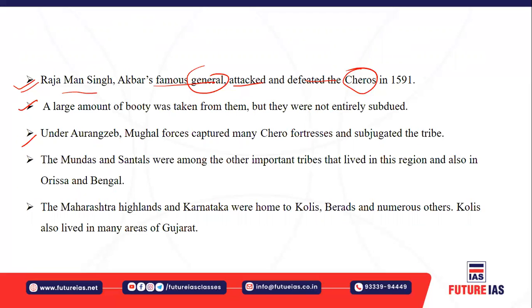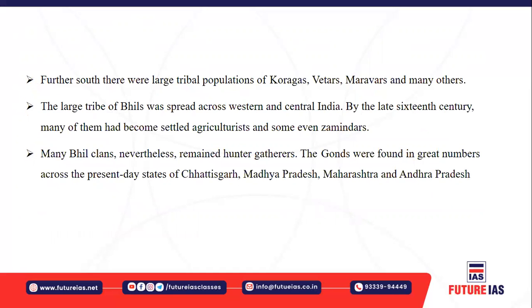The most important ones, the Mundas and the Santhals, you might have heard about in modern history books. These tribal rebellions were very famous, especially in Odisha and Bengal, right? They were more famous in modern times when the Britishers ruled the Indian subcontinent. All right. And the Maharashtra highlands and the Karnataka region were home to numerous tribal groups. For example, Kolis, Berads, and numerous other people who used to reside in the Gujarat region also. So many people belonging to tribal communities ruled and lived in different places of the Indian continent, isn't it?